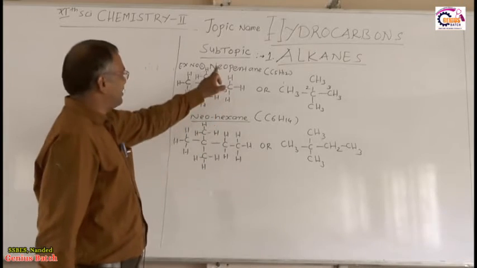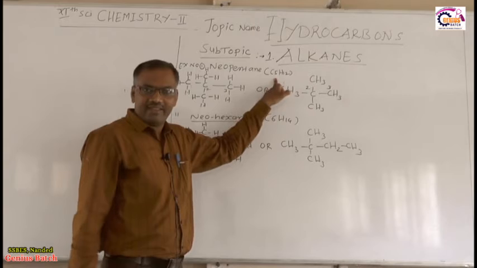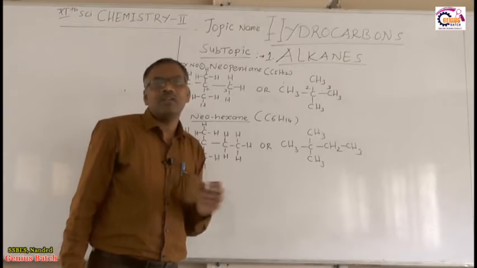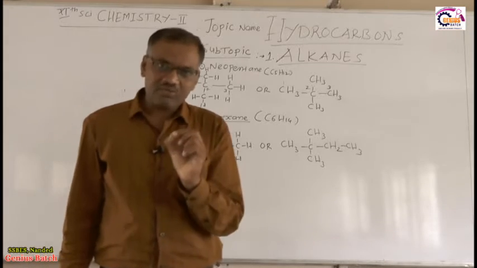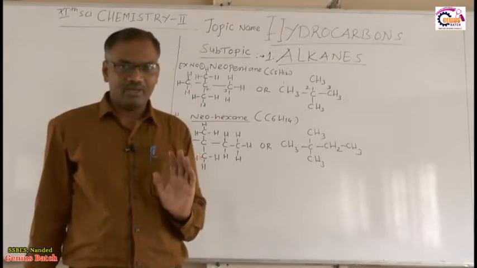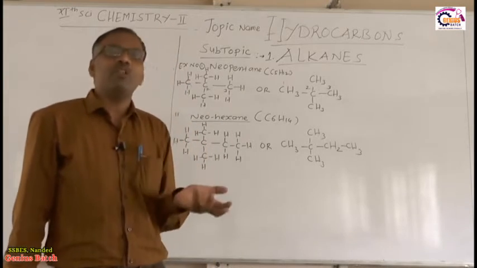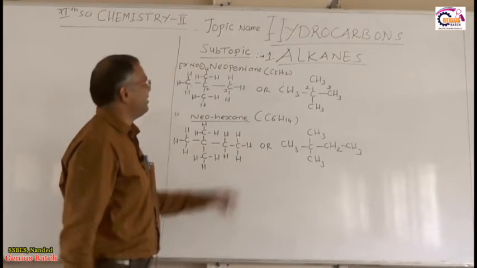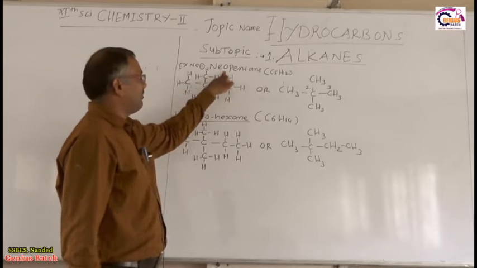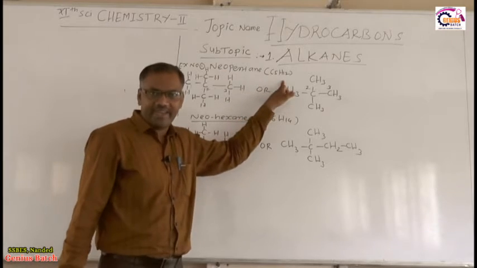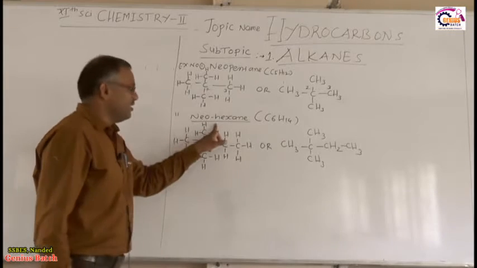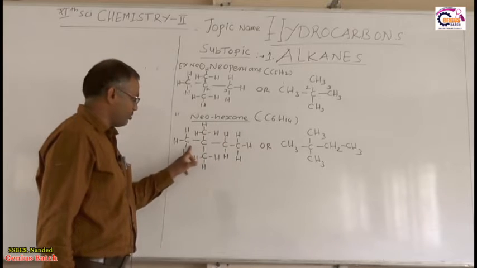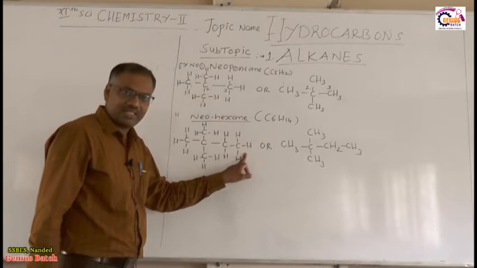What is the example? The first example is neopentane. What is the molecular formula of neopentane? C5H12. Keep in mind, neo starts from carbon number 5. We cannot write neobutane because neo requires five carbon atoms. Hence neo starts from five carbons, so the first example is neopentane. Another example, neohexane. How many carbon atoms are there? Count 1, 2, 3, 4, 5, 6. Six carbon atoms are there.